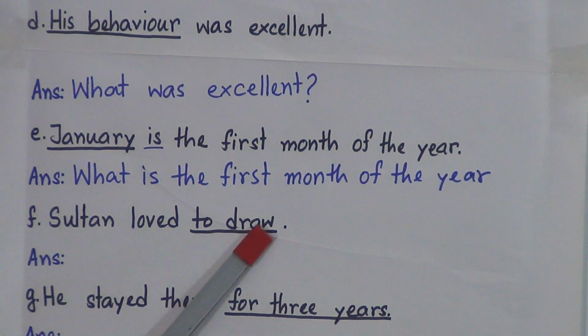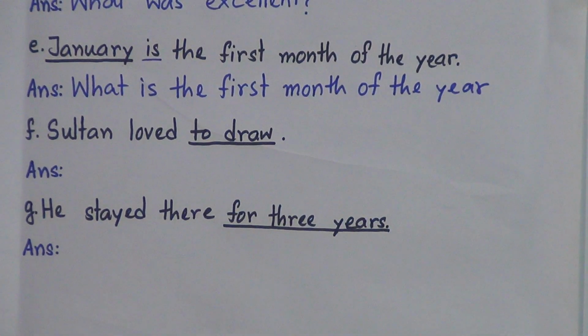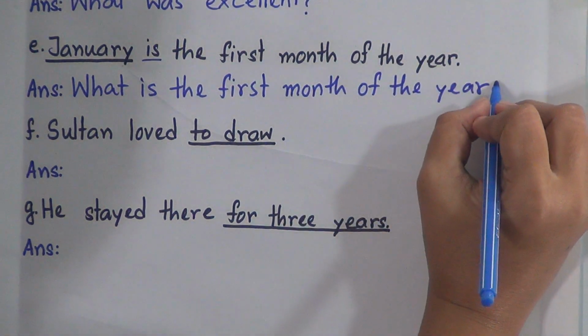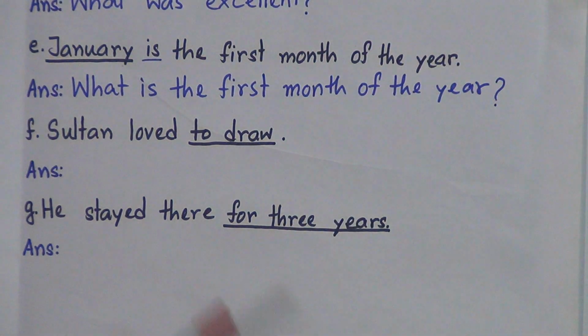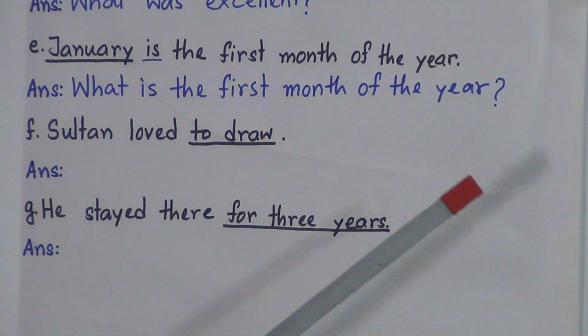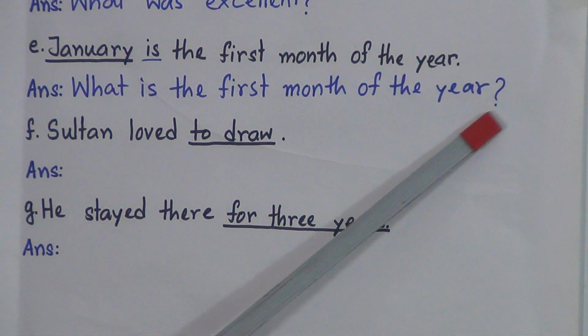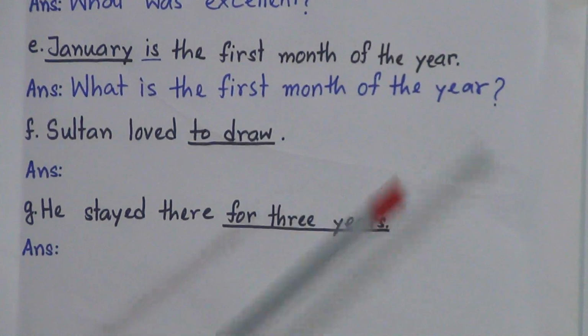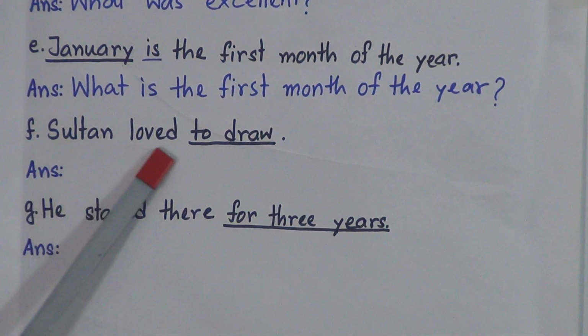So dear students, now look, is it correct? No, because I didn't give the question mark. Now it is correct. What is the first month of the year? And you must give the question mark, otherwise it will be incorrect. Now number 8, Sultan loved to draw.